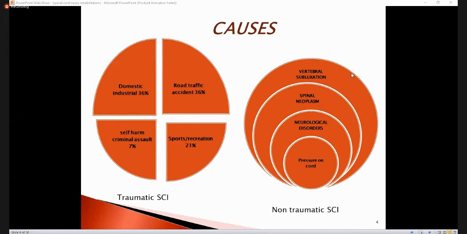The causes of traumatic spinal cord injuries are road traffic accidents, which form the major 36%. Then sports injuries, self-harm, or domestic violence. Non-traumatic damage can result from vertebral subluxation, if the vertebrae are not aligned, causing compression onto the spinal cord and damage to it. Other causes are spinal neoplasm or neurological disorders like syringomyelia.